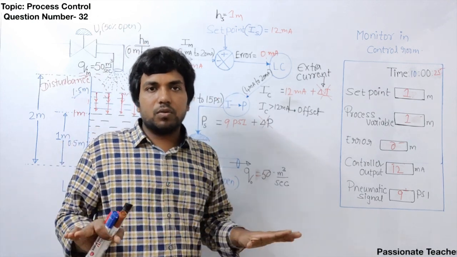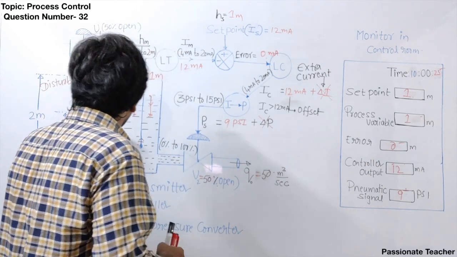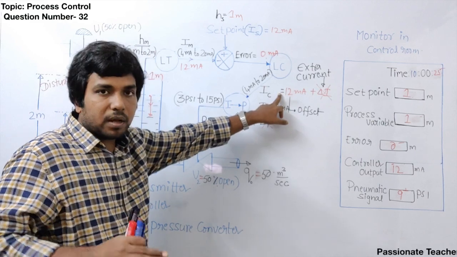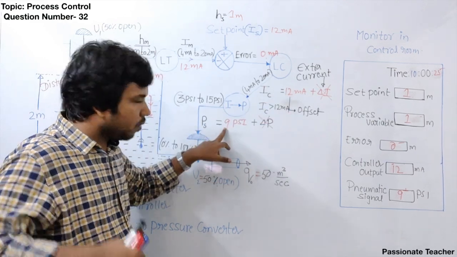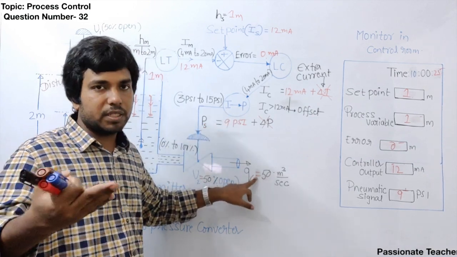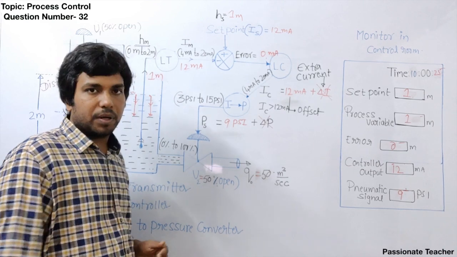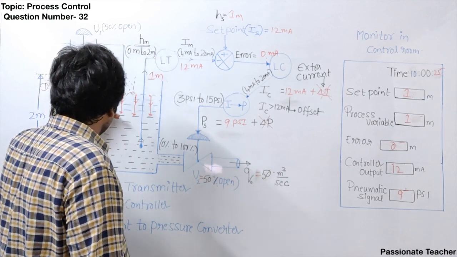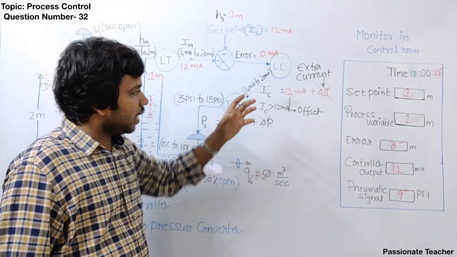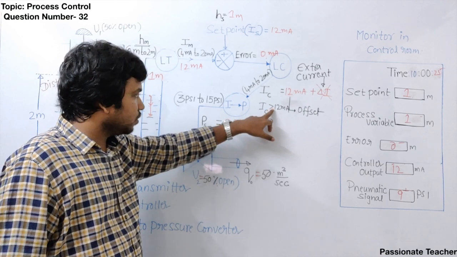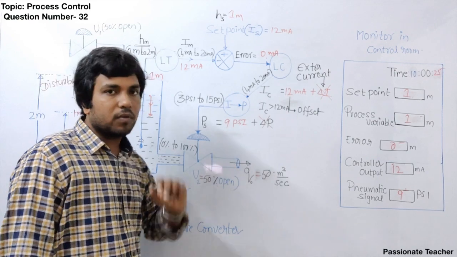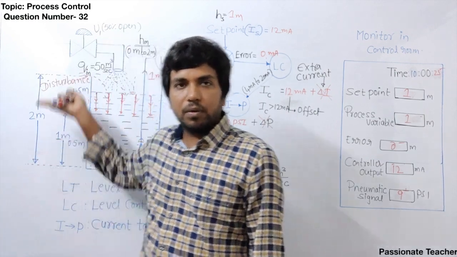So the final conclusion of this total story is, if the water level is more than 1 meter, the current generated by the controller will be more than 12 milliampere. More than 9 psi pressure will be obtained at the output of the I2P converter. Flow rate will be increased such that the water level will come back to 1 meter. By chance, if the level of the water decreases, then automatically the error will be positive here and the current will be reduced. When the current is reduced here, the pressure will decrease, and if the pressure is less than 9 psi, flow rate will decrease so that the water level will increase.